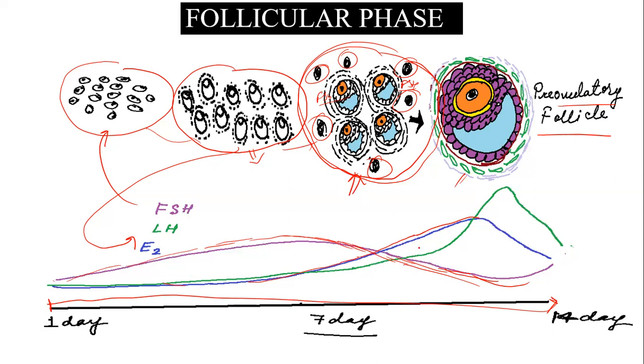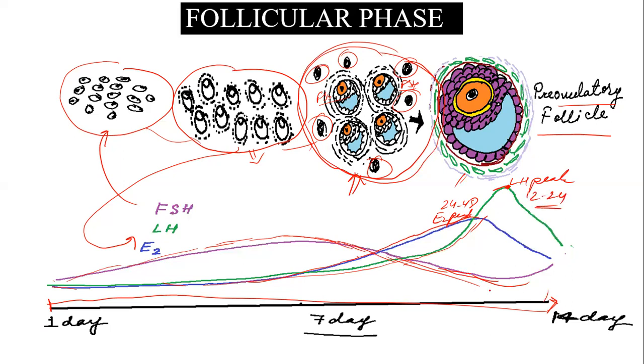Here you can see that estrogen is responsible for the release of LH, so the LH level is rising. The estrogen peak is roughly, you can see, 24 to 48 hours before ovulation, and the LH peak is a little after the estrogen peak, as estrogen is responsible for the LH release. So the estrogen peak precedes the LH peak. This is the LH peak and this is the estrogen peak. The estrogen peak is 24 to 48 hours before ovulation, and the LH peak is roughly 12 to 24 hours before ovulation.